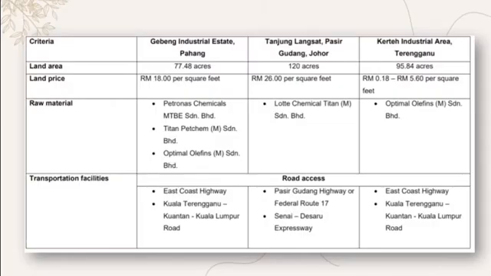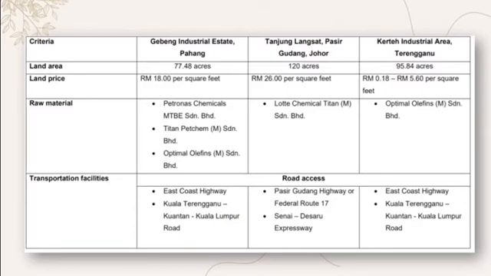As we can see from the table, Kerteh Industrial Estate is the cheapest compared to the other two. In terms of the raw material, Gebeng Industrial Estate seems to be the easiest one to obtain raw material compared to the other two.